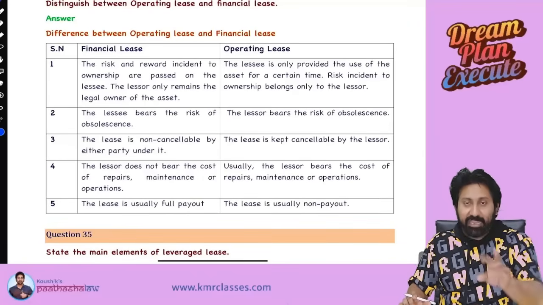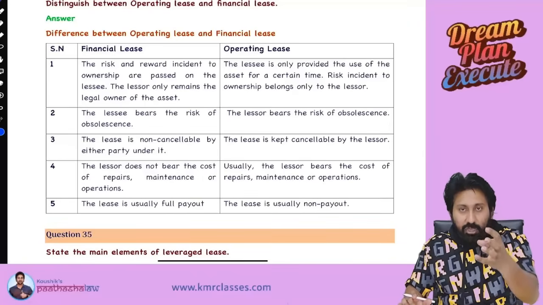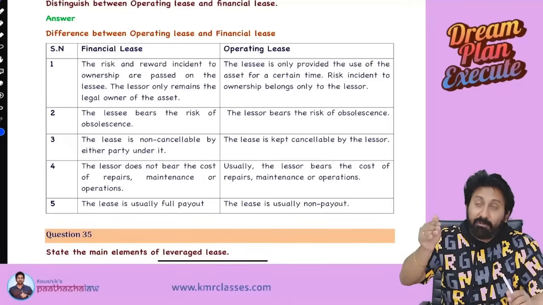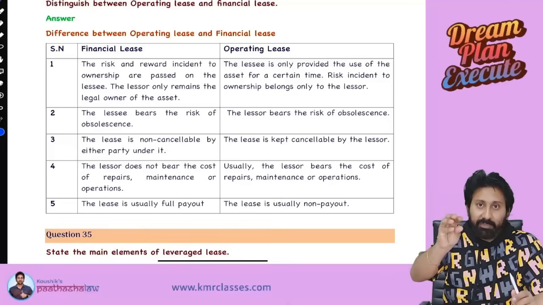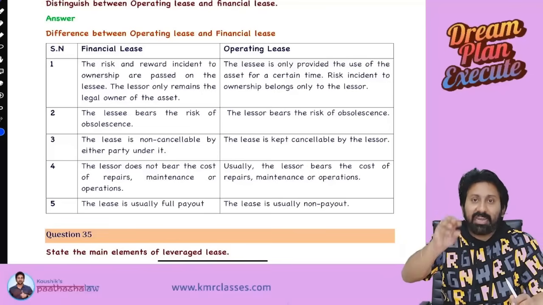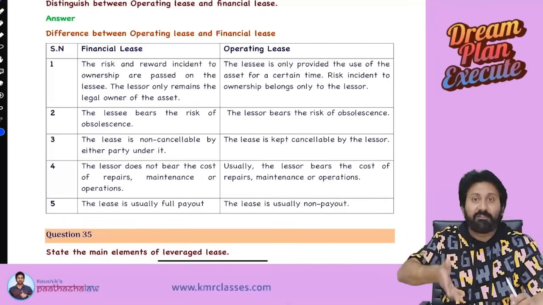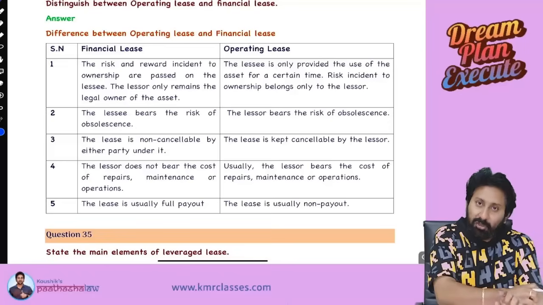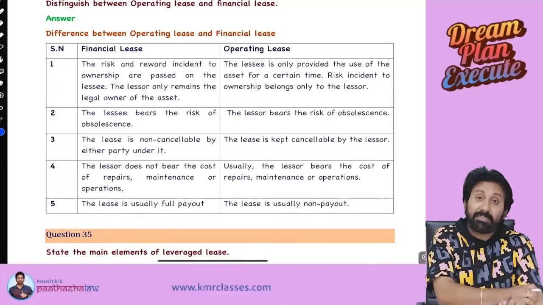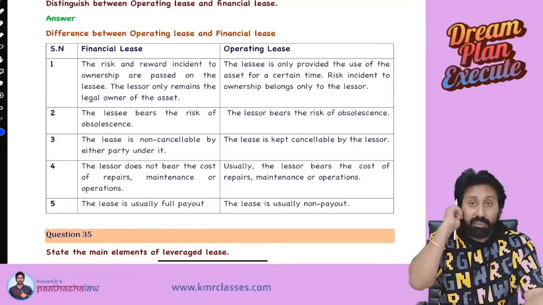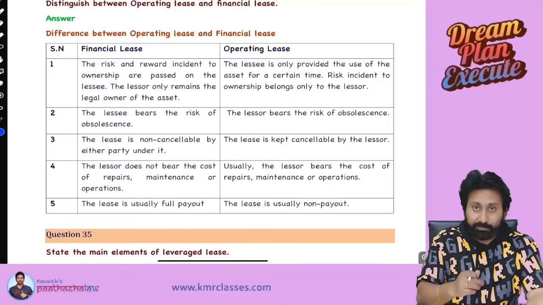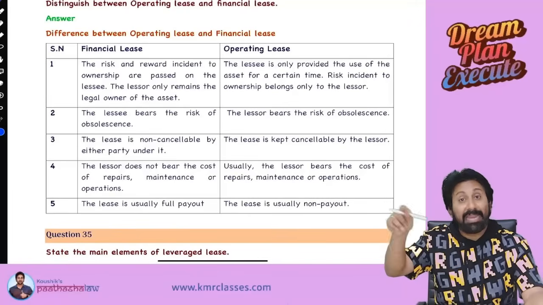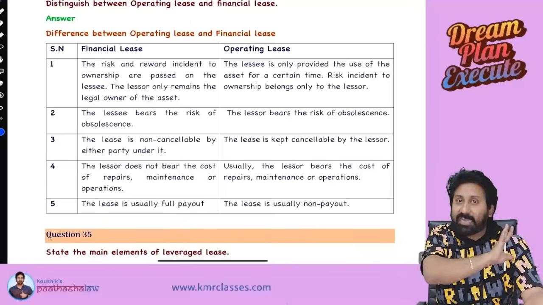A lease agreement where depreciation on the asset will be claimed by the lessor. Whenever depreciation is claimed, what will happen? It comes in P&L and tax saving will come. Technically, it is a cash inflow because of savings of payment of tax because of depreciation debited to P&L. So, if the tax benefit on depreciation is taken by the lessor, we call it a tax oriented lease. If the benefit of depreciation is not taken by the lessor but is taken by the lessee by agreement, we don't call it a tax oriented lease.